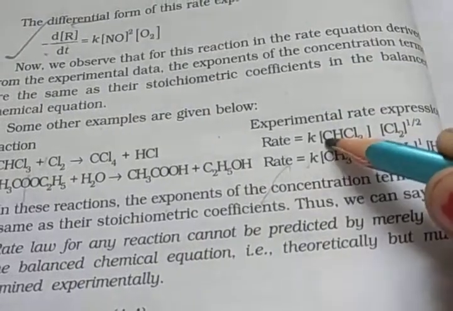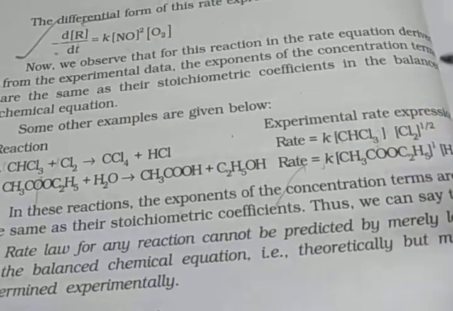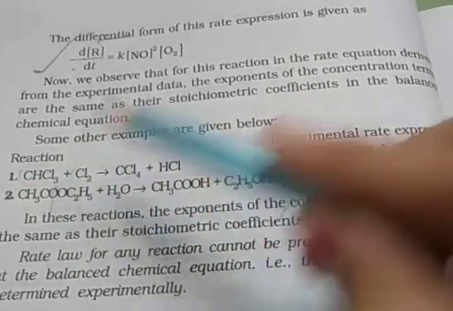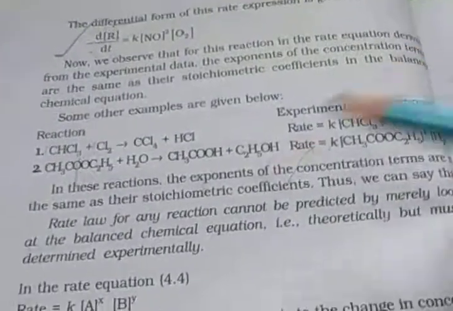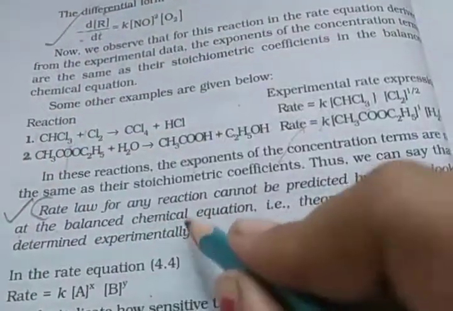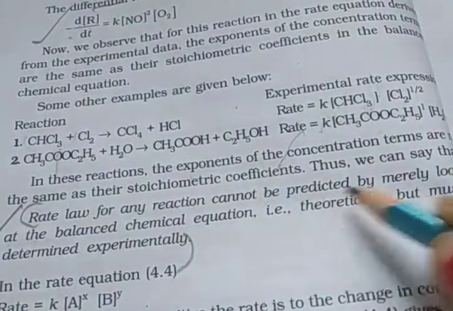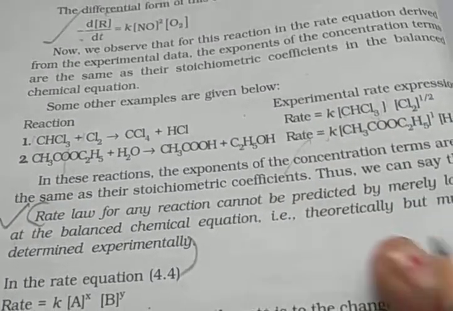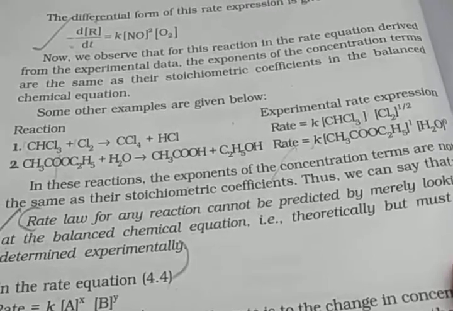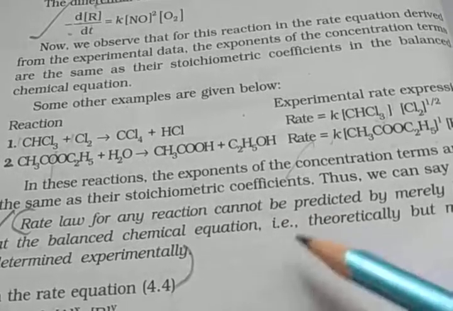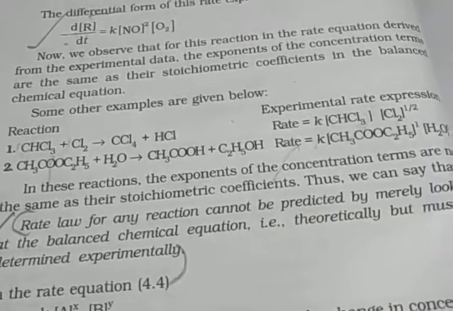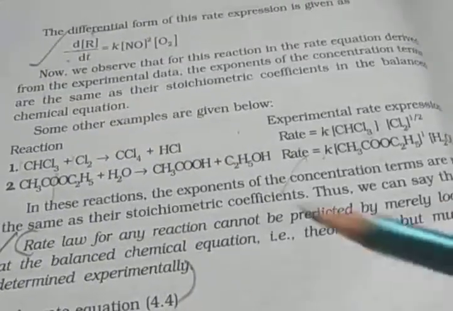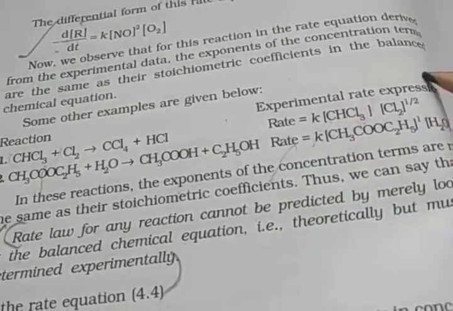But in the rate of reaction, the exponents of the concentration terms are not the same as their stoichiometric coefficients. So the rate law for any reaction cannot be predicted by merely looking at the balanced chemical reaction, that is, theoretically, but must be determined experimentally. So you learn it this way.